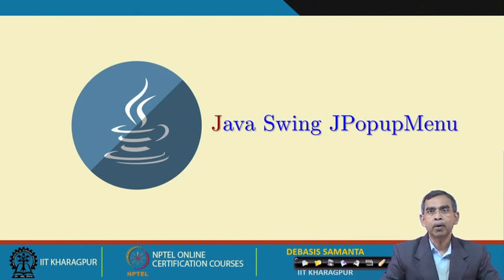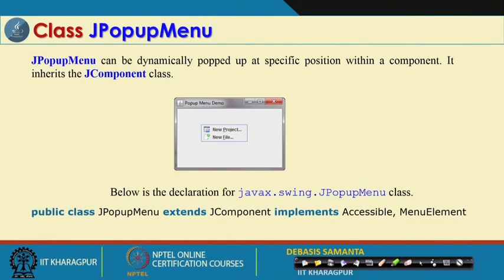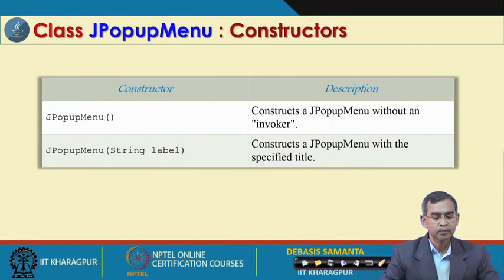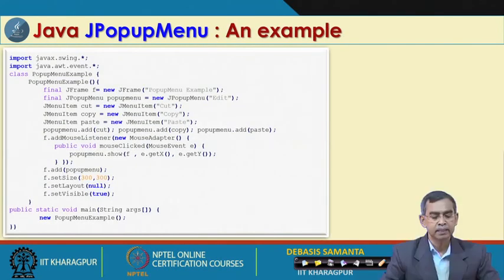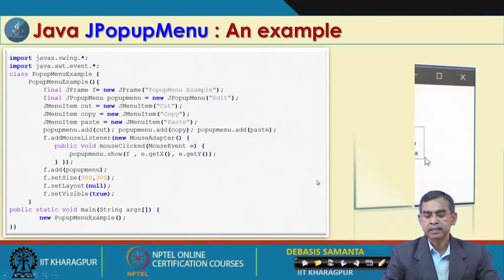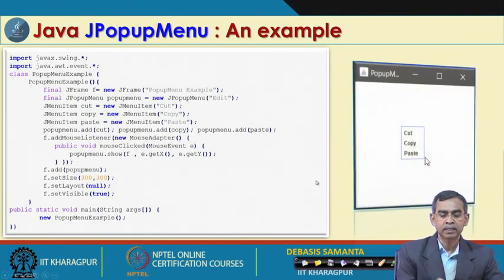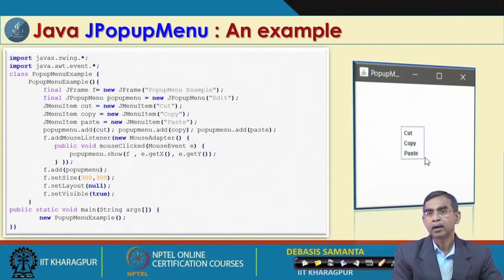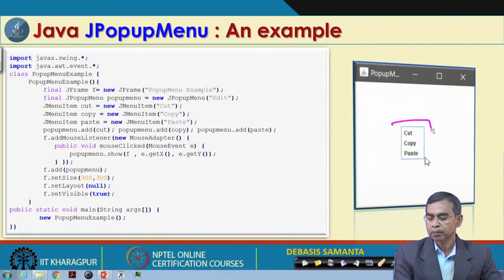And then finally, the JPopupMenu. Whenever something appears, the menu will pop up, and it looks like this. Whenever you create it, some menu will appear. It has two constructors as you see here, one without any argument, another with a string argument. And here is a simple example. Whenever something is clicked, a popup menu will appear, and then you can select any one: cut, copy, paste.